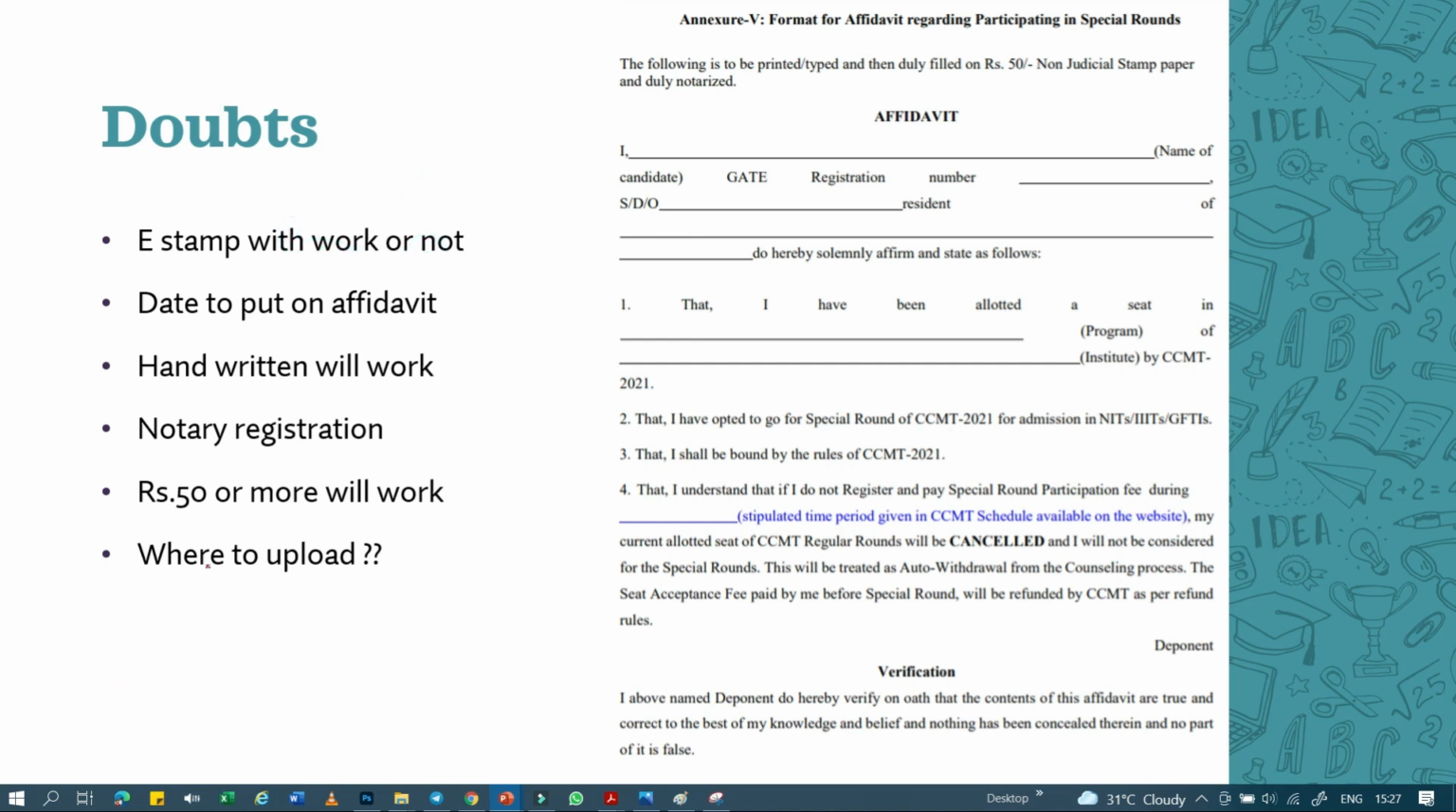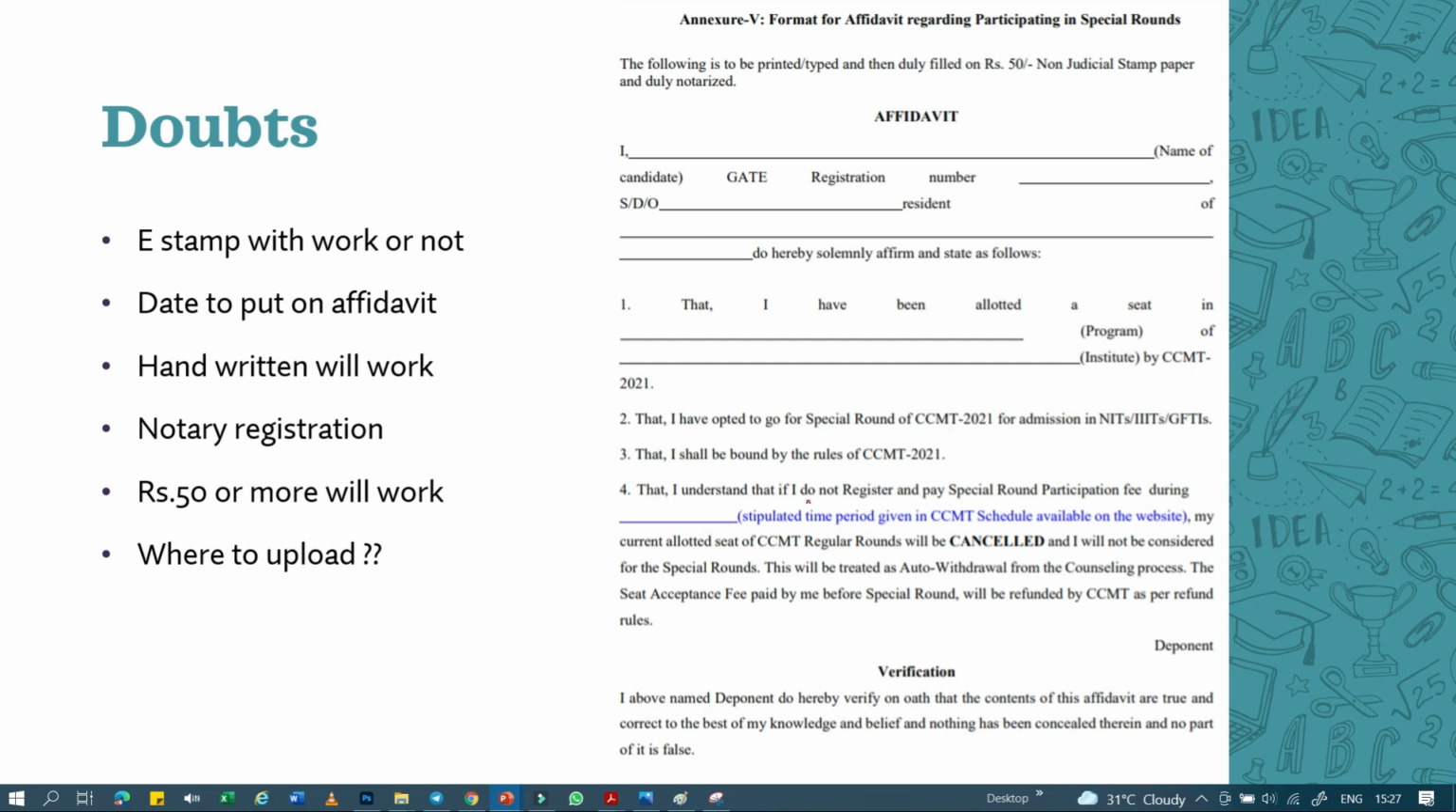Now next is the date to be put on the affidavit, that we have discussed, that is 4th of August to 9th of August. Will handwritten work or not, that is, should this information be in typed form or handwritten? So both will work, whether it is handwritten or typed, no issue is there. Now next is notary registration. So you have to do the notary registration.